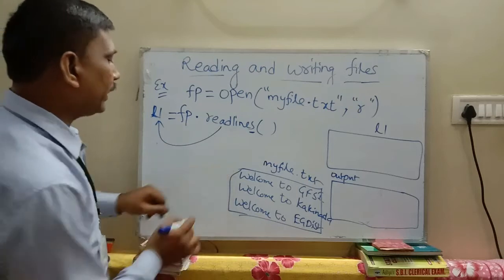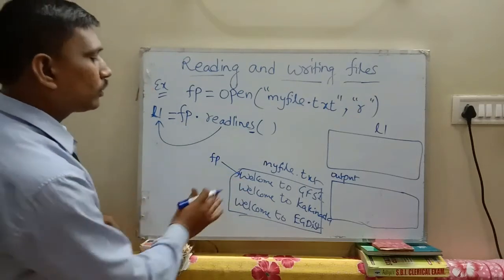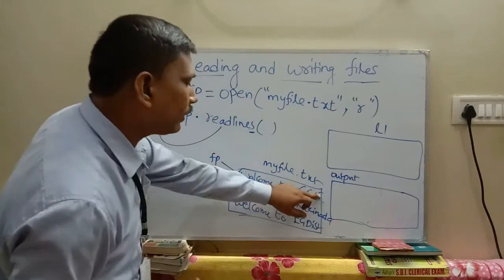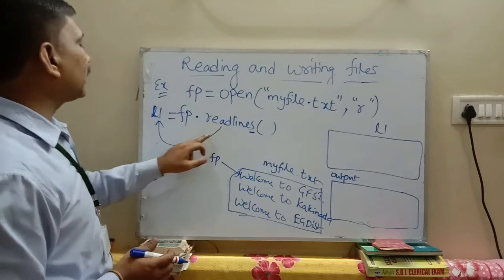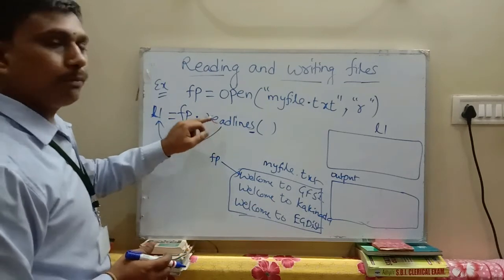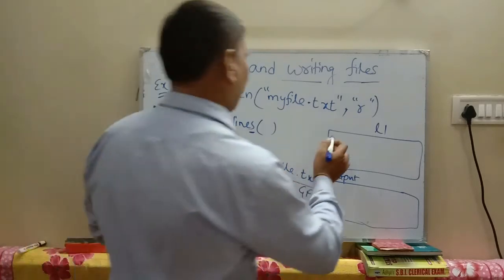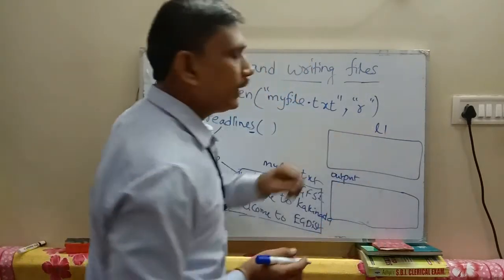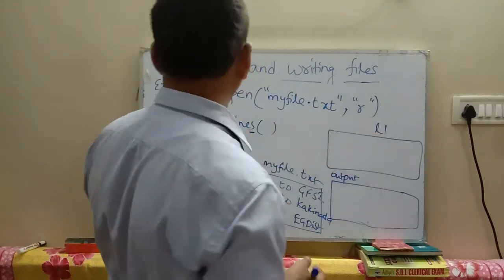It reads all the contents in the first line, second line and third line, and those lines are stored in L1. After completion of the reading process, all the lines are stored in L1, so one list is created in memory with the name L1.